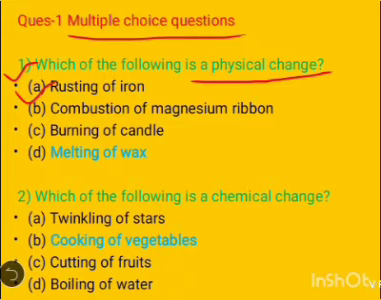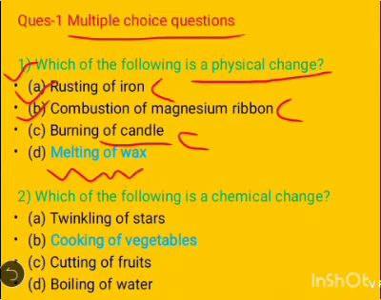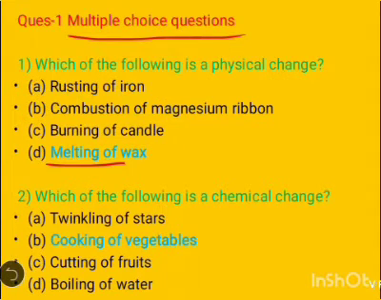So rusting of iron forms a new substance, that's why it is a chemical change. Combustion of magnesium ribbon is also an example of chemical change. Burning of candle is an example of chemical change, but the melting of wax is an example of physical change. So this is the right option. Melting of wax is a great example of physical change.